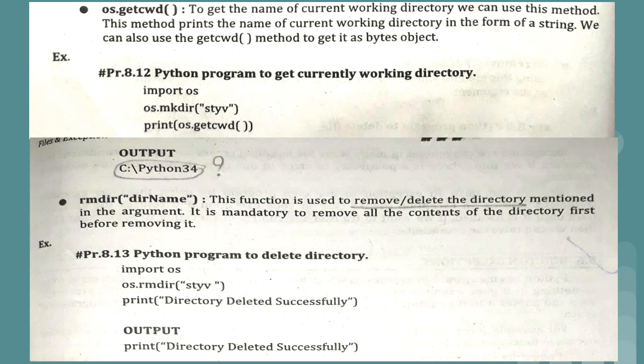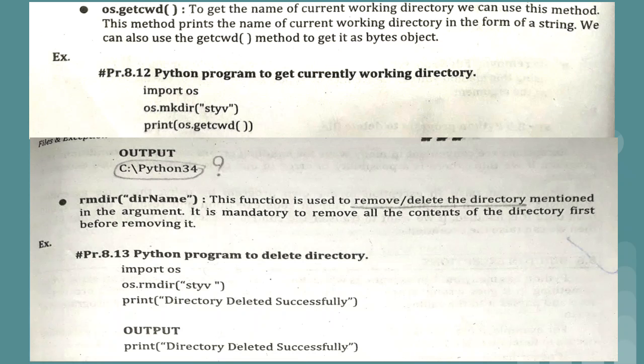Now the next one is rmdir. Rmdir means rm stands for remove. If you want to remove a specific folder, then you can make use of rmdir and just specify the name of the folder as a parameter so that it will get removed. Just see the example: import os, and now we are removing the styv directory. This is the reason why we have written os.rmdir within round brackets and double quotes, styv. And once this directory is deleted, we should get some acknowledgement. For the same, we have written the print statement as directory deleted successfully.